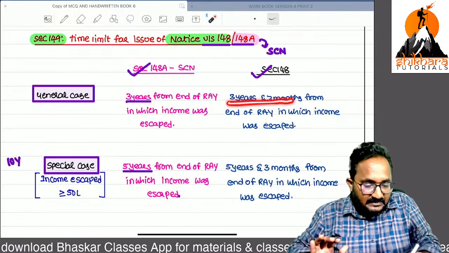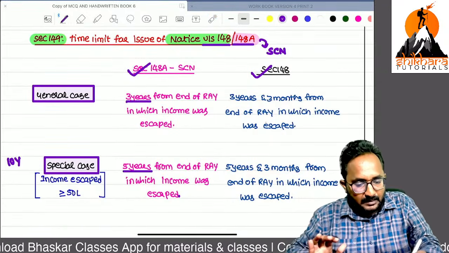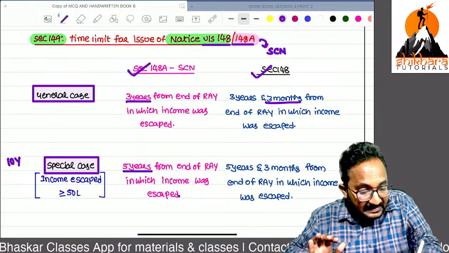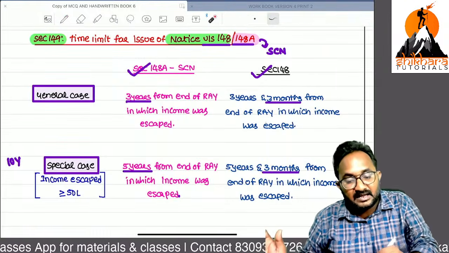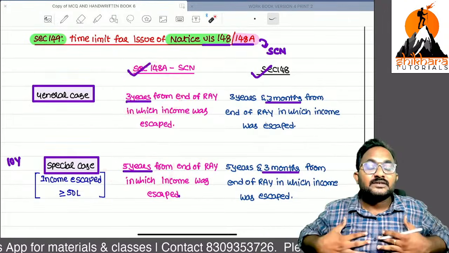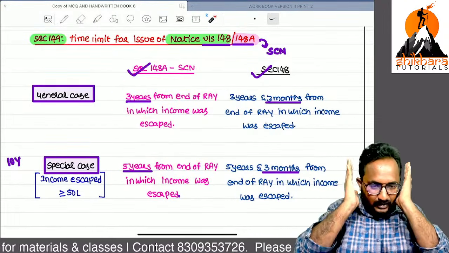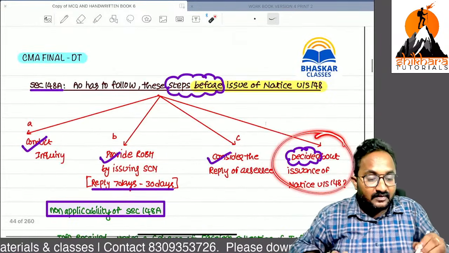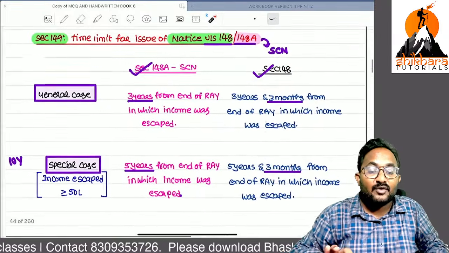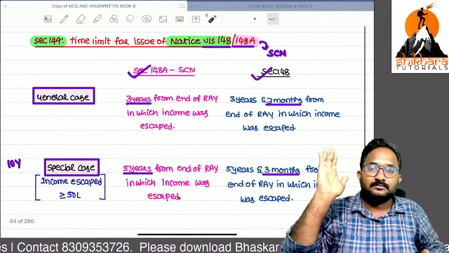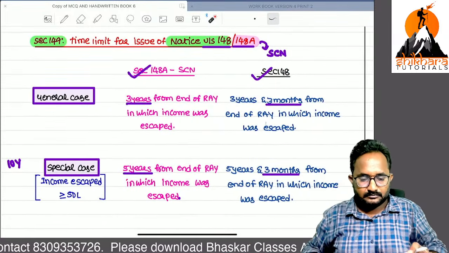3 years 3 months, 5 years 3 months. Remember, why are they additionally adding the 3 months? Because the so-called notice can be given within this time. After that, analyzing that so-called notice, we have to decide. Then, within the next 3 months, you can send the 148 notice. Clear?